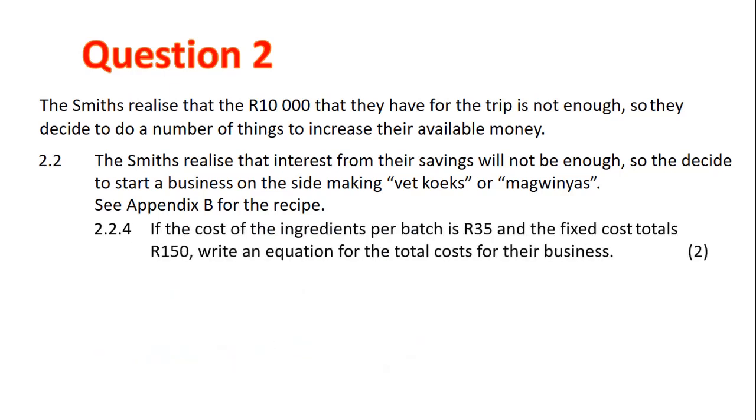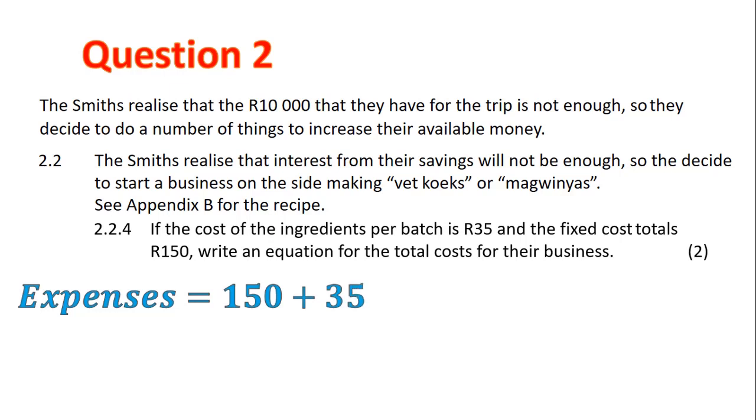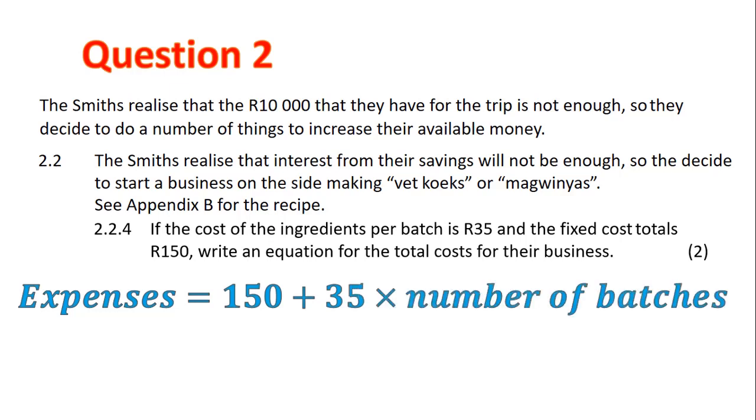2.2.4. If the cost of the ingredients per batch is 35 and the fixed cost totals 150, write an equation for the total cost for all their business. Let's have a look. Our expenses, which is what they want, our total cost, equals our 150, which is our fixed cost, plus 35 multiplied by the number of batches. That's our equation. Our fixed cost plus our cost per batch multiplied by the number of batches.